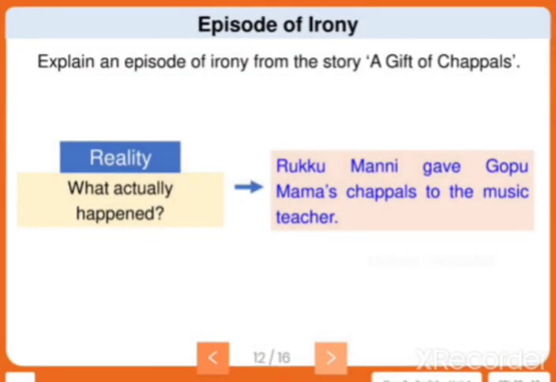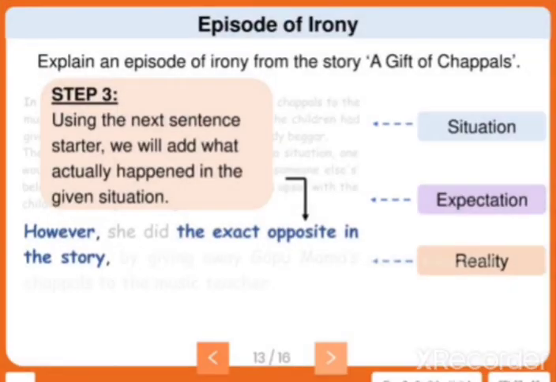So what will be the reality? What happened actually? Rukmani gave Gopu Mama's chappals to the music teacher. However, she did the exact opposite in the story, isn't it? So this is the reality. This belongs to the irony episode.